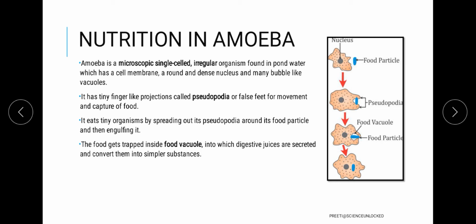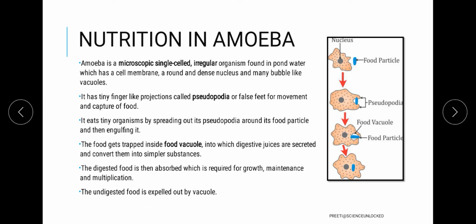Now, once this vacuole is made by the cell membrane of the amoeba, this particular vacuole is considered a food vacuole because it is carrying the food for the amoeba. This food vacuole digests the food, which is absorbed and diffused into the whole body, and ultimately the waste is expelled in a similar manner by making a small outgrowth from the cell membrane and releasing it into the atmosphere. So that is how nutrition takes place in amoeba.